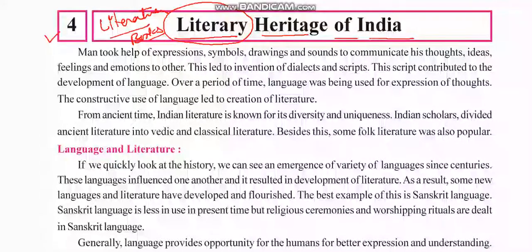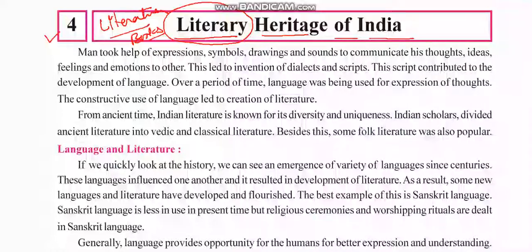So we are going to study about the heritage of India related to the books, how our old books, old scriptures are helping us in living our life today also, and how it used to be so rich. You might be knowing about the ancient epics of India, that is Mahabharata and Ramayana, that are considered as classics in the world.